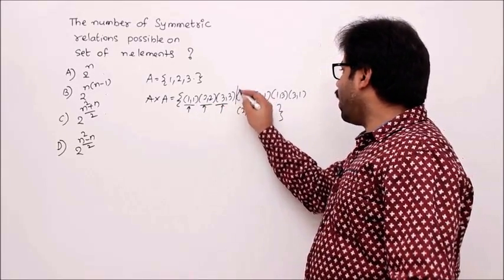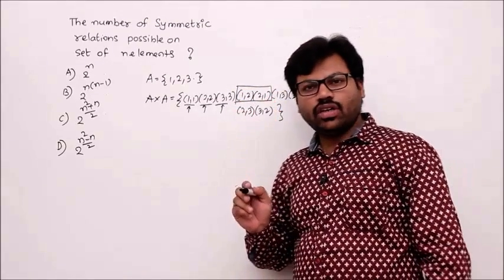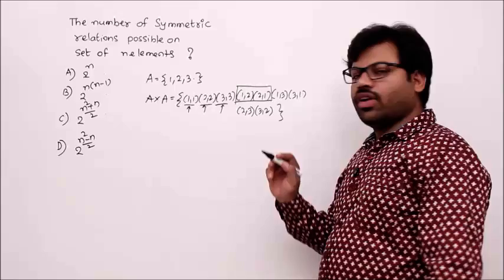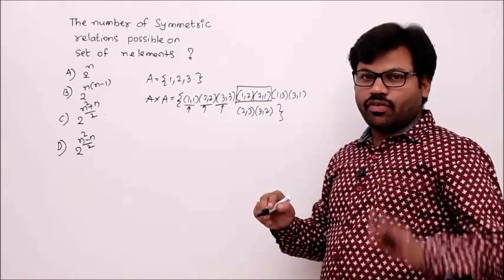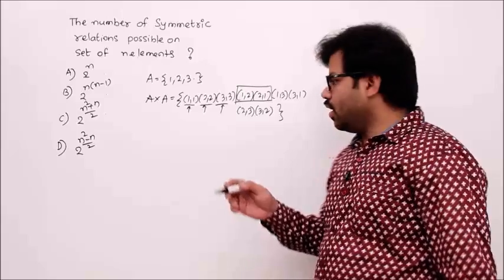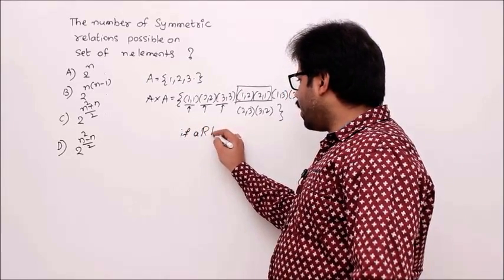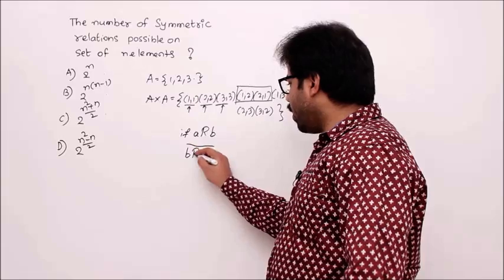But 1 2 and 2 1 are related. If you take 1 2, you should take 2 1. If you take 2 1, you should take 1 2. And if you don't take either of them, still it's okay, right? We'll see the relation definition again. If A is related to B, then B is related to A.